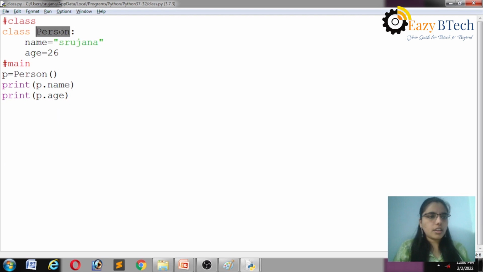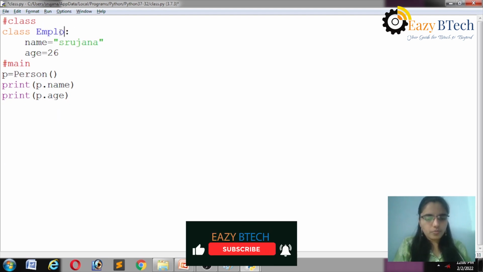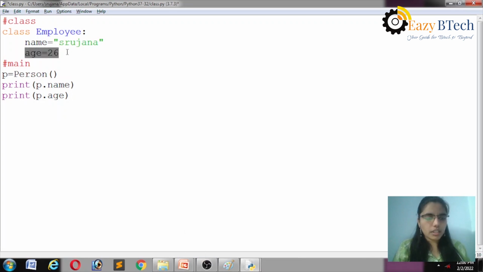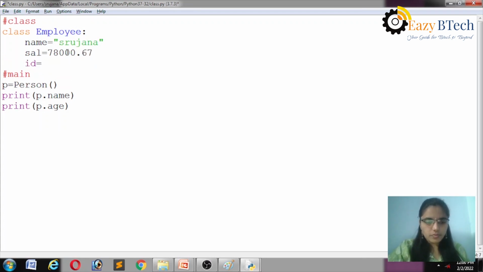Let's see another example. For example, employee. Employee contains name, salary is equal to 70, and ID. Here the class name is changed, so automatically we have to create an object for this class. E is equal to employee.